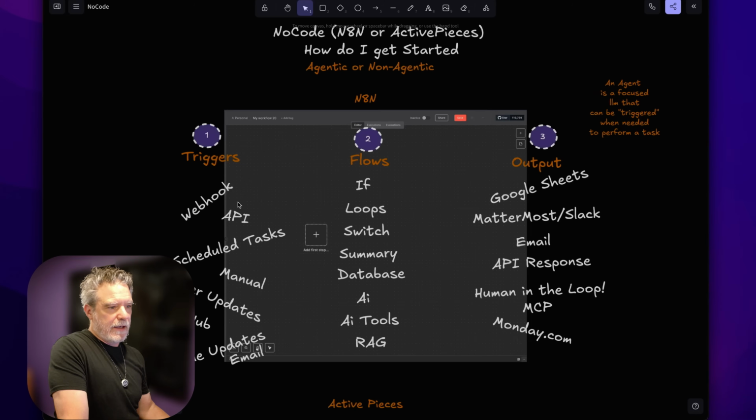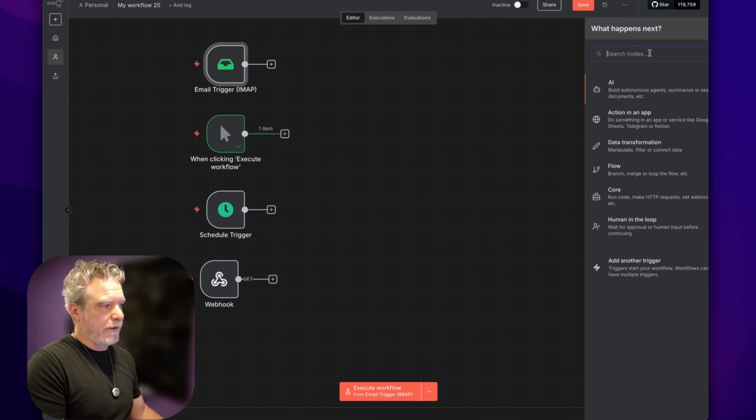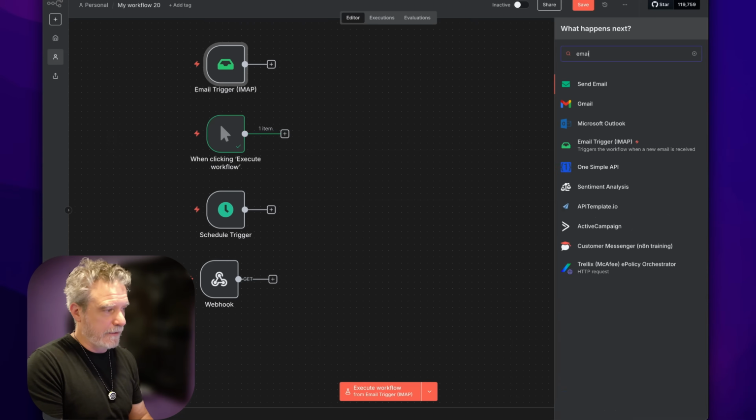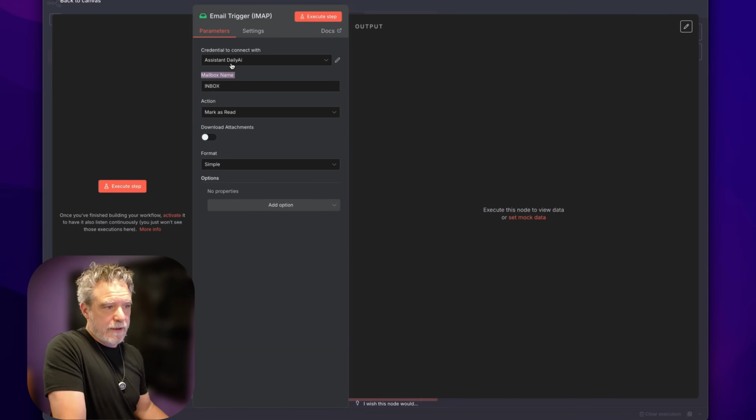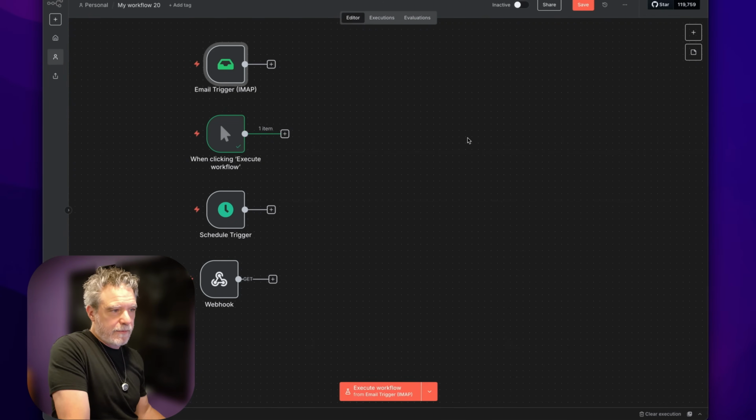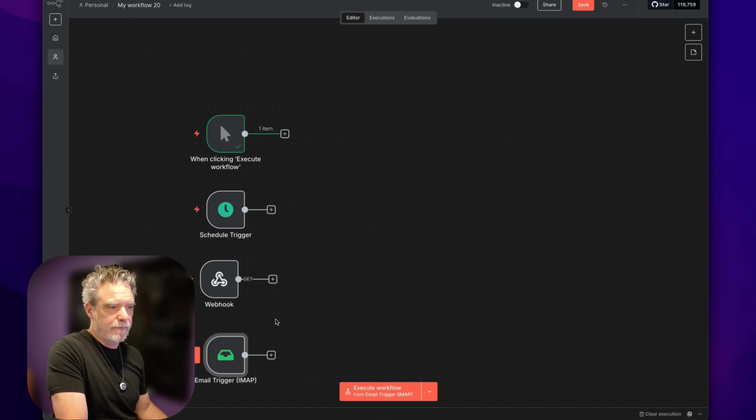And we can go back here and see we have all these options, API. So instead of me building an API, I can use this. Instead of me building a webhook for Stripe or something, I can use this. I could even just do email. So this is probably the coolest one, is the email one for a lot of these triggers, because it can check that box and then be triggered. So in this case, I have it going to an assistant mailbox, and I could forward stuff there and have stuff come into here. So I could send it a recipe or a news article or an invoice and have it do things. So it's another really great way to trigger things.